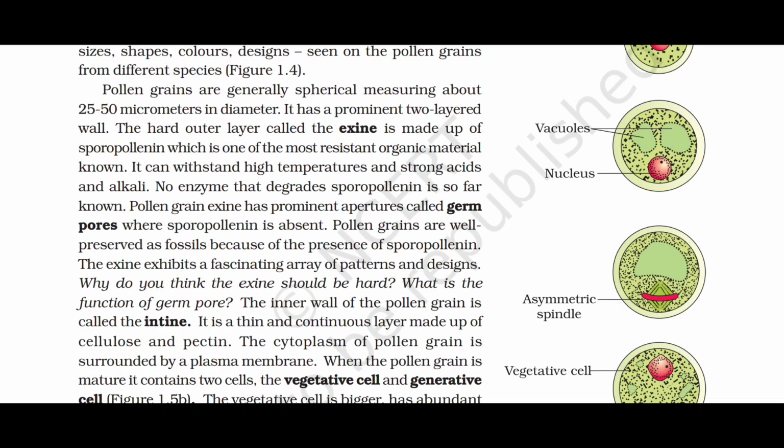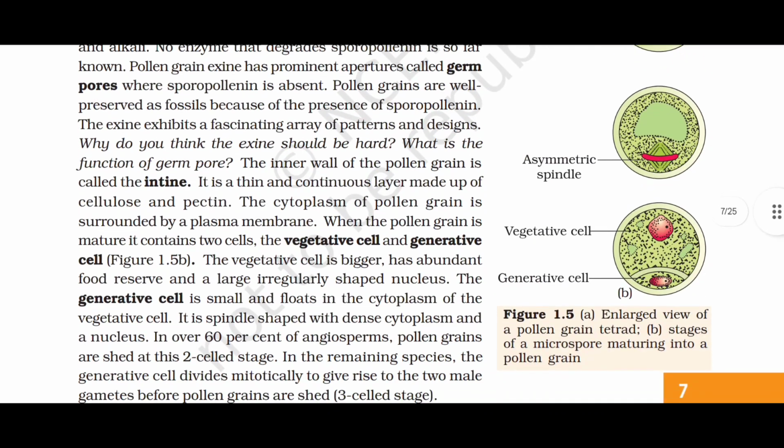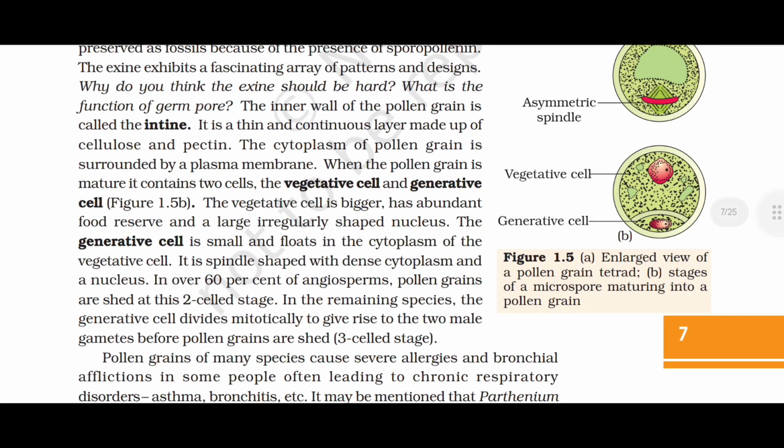When the pollen grain is mature, it contains two cells, the vegetative cell and the generative cell. The vegetative cell is bigger, has abundant food reserve, and a large, irregularly shaped nucleus. The generative cell is small and floats in the cytoplasm of the vegetative cell.